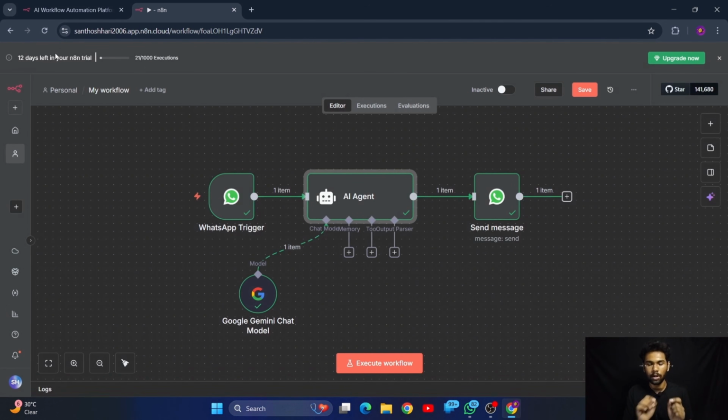And the brain of this AI agent is this Google Gemini chat model. For implementing everything, we have to get the API key. For using this Gemini chat model and the WhatsApp Business API, we have to first get the API keys from their respective companies. So we're going to build 3 projects here, and one of them is this one. We will be learning everything: how to get the API key, and how we can implement this without any line of code.